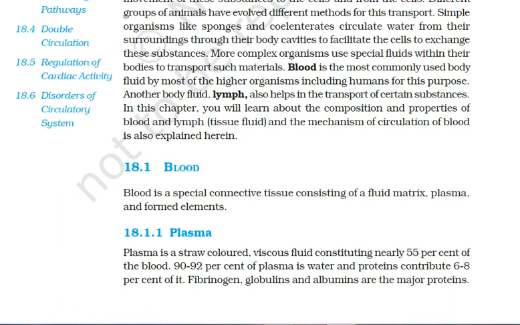So what is plasma? I told you just now. Plasma constitutes around 55% of the blood. What is its color? It is straw colored. What does it consist of?